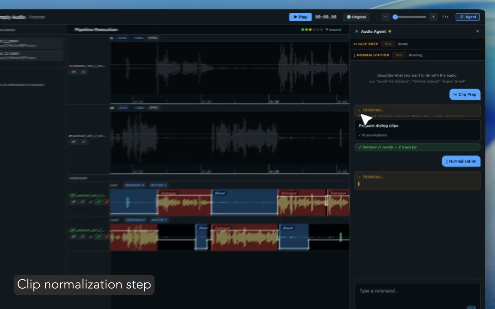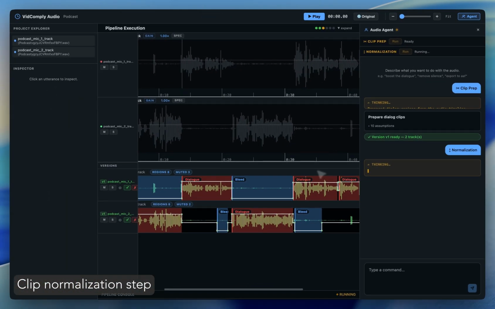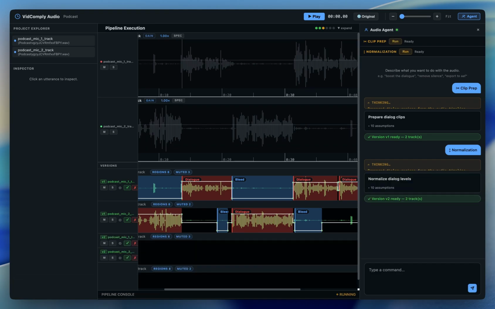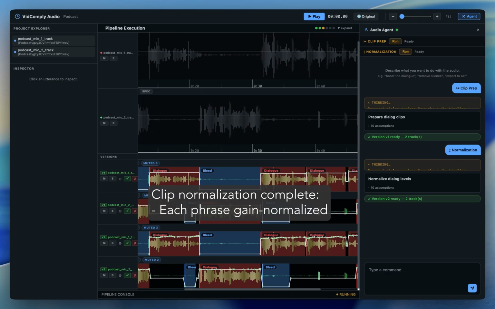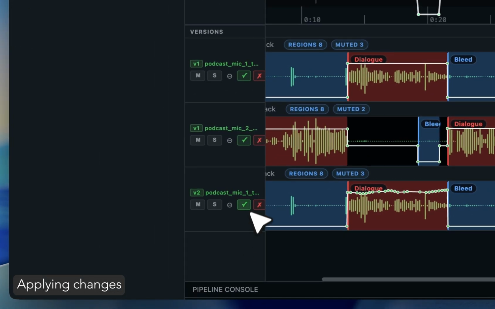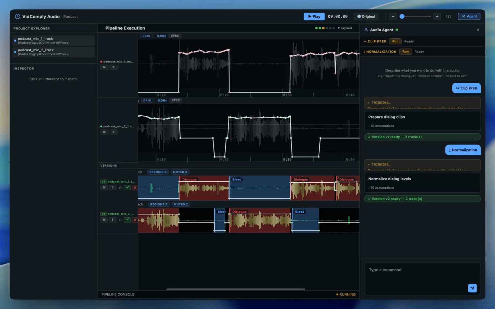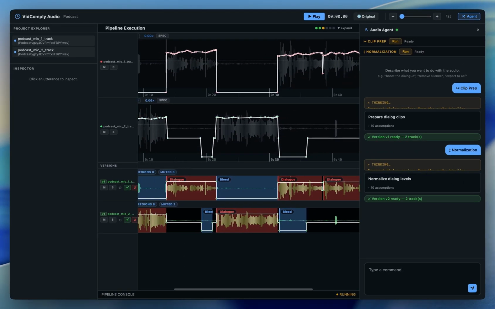Next, we execute the clip normalization step. The system processes the dialogue, ensuring that every single phrase is precisely gain normalized. With all calculations complete and changes applied, we export the processed session as a final, ready-to-use AAF file.